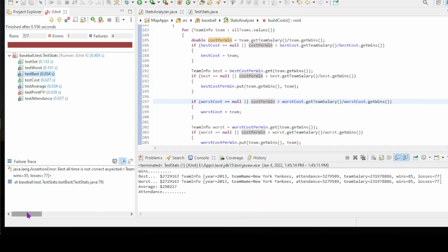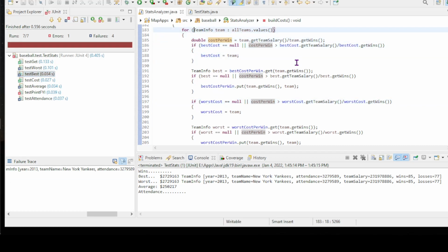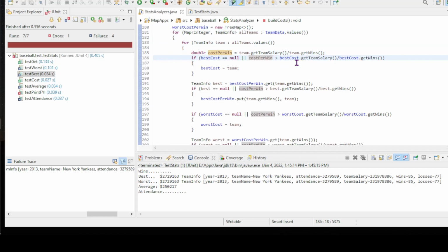All right, so best all time is not correct. It is saying it should be the 1987 Texas Rangers, and I returned the 2013 New York Yankees. I did it backwards again. Why? Because for me, bigger is better. And we forget, in this case, in our statistics, lesser is better.